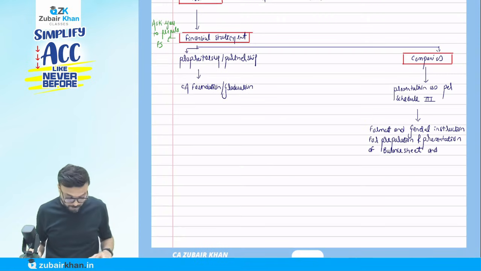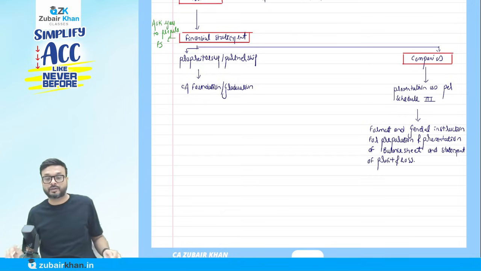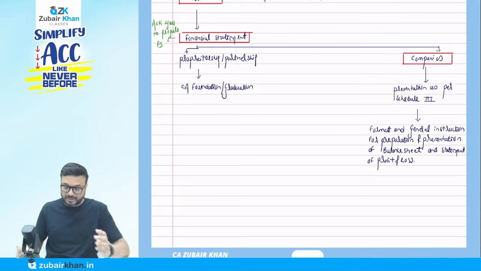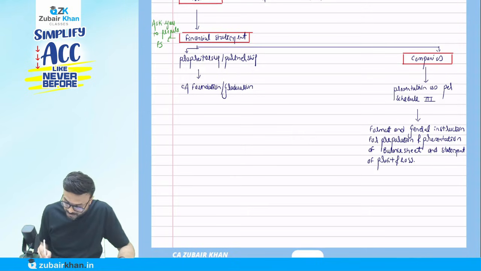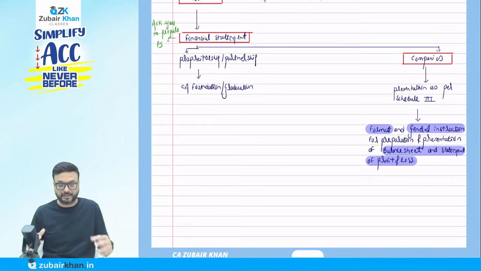They call it statement of profit and loss. Okay, the statement of profit and loss here. So what this Schedule 3 says, they basically give us the format and general instruction how to prepare the balance sheet and statement of profit and loss account. They're talking about the format here.